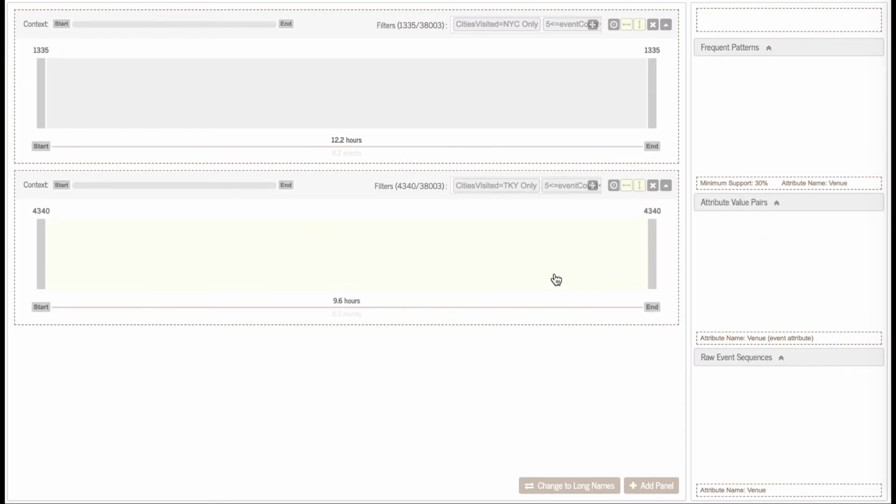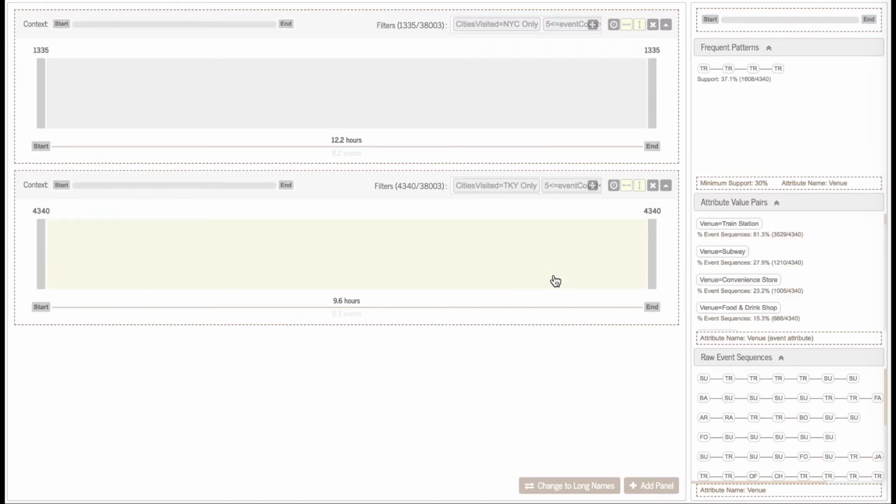Clicking on the sequences in the Tokyo panel to make them the focus, she only finds one frequent pattern. To extract more frequent patterns, she lowers the minimum support to 15%. She's amused to see that 15.6% of the people in Tokyo checked in 6 times at a train station.